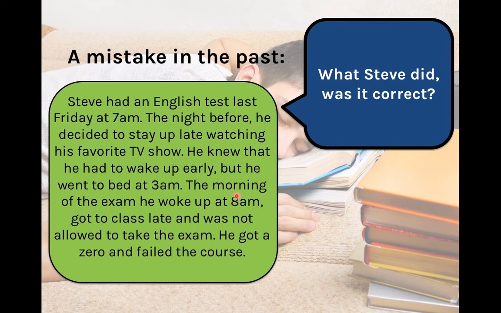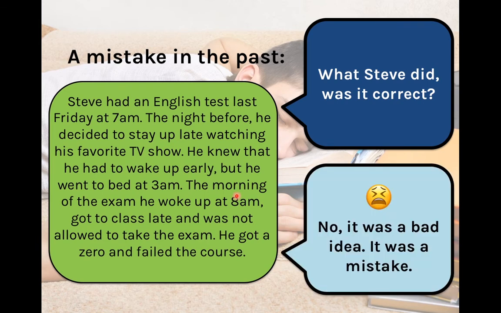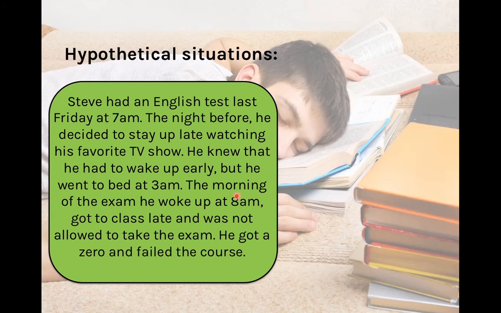Do you think that what Steve did was correct? That is tragic. That is really not a good idea. So it was actually not correct. It was a bad idea. It was a mistake. How do we offer alternatives to a situation in the past?